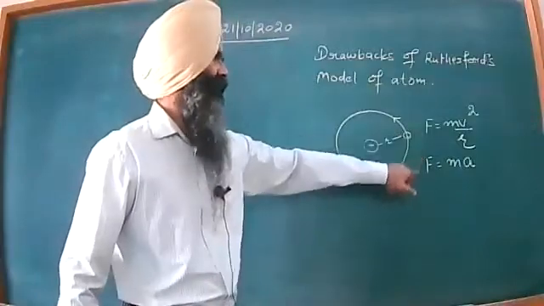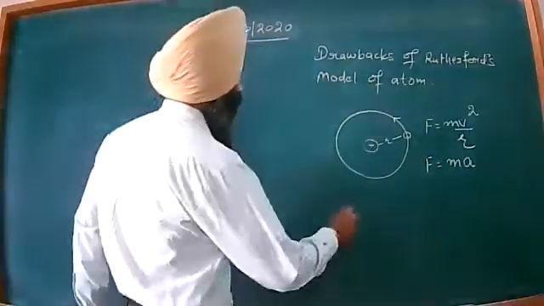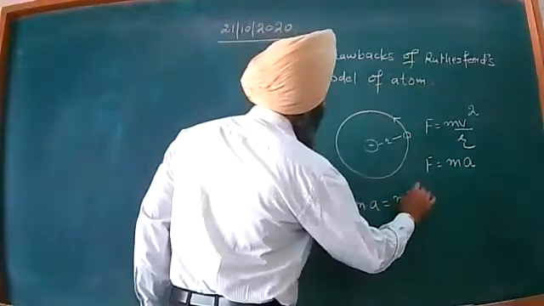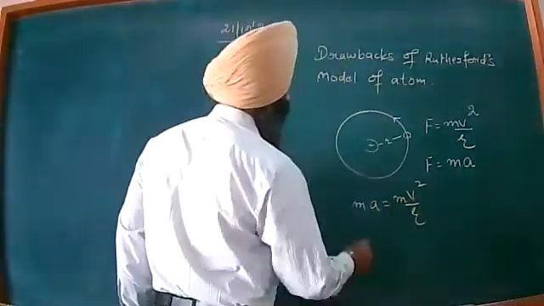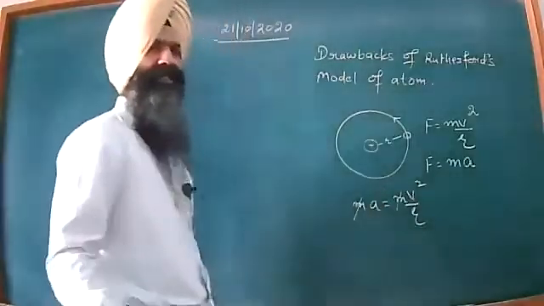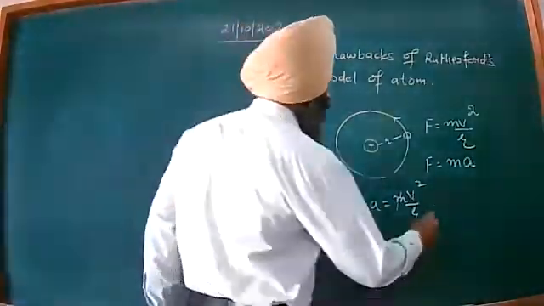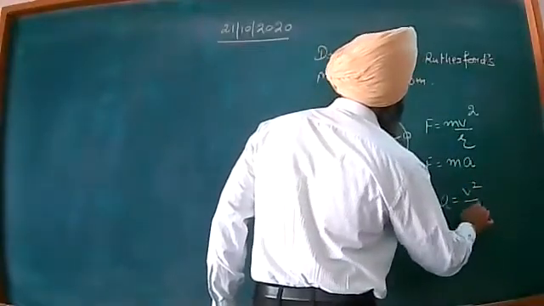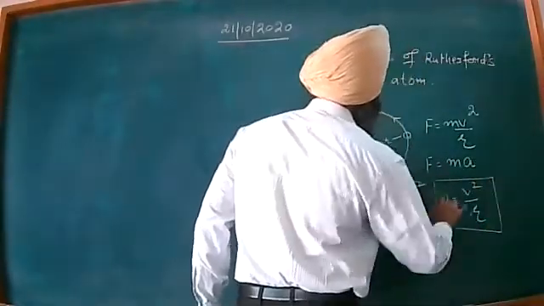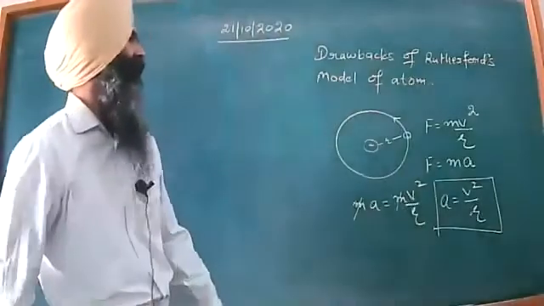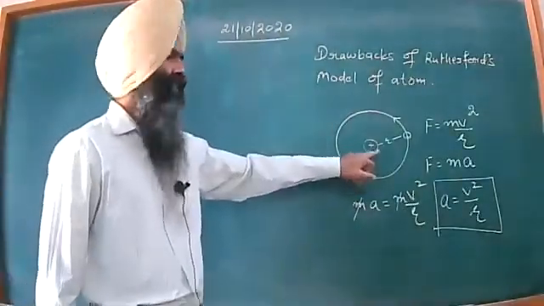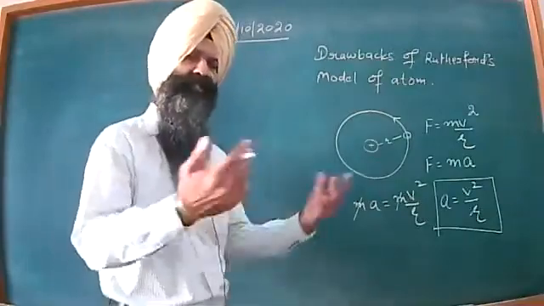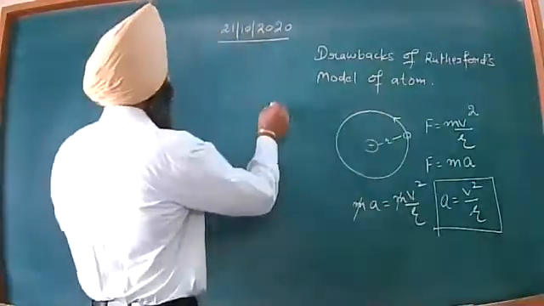If I compare these two equations, m into a is equal to m into v square by r. m will get cancelled, and dear students, a is equal to v square by r. This a is very important over here, because this a is not simple acceleration, but it is the centripetal acceleration.